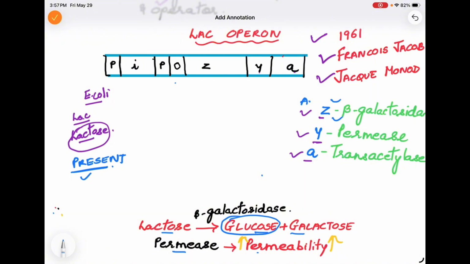Now let's consider that instead of glucose water, this E. coli is present in a glass of milk. So there is a glass of milk present.